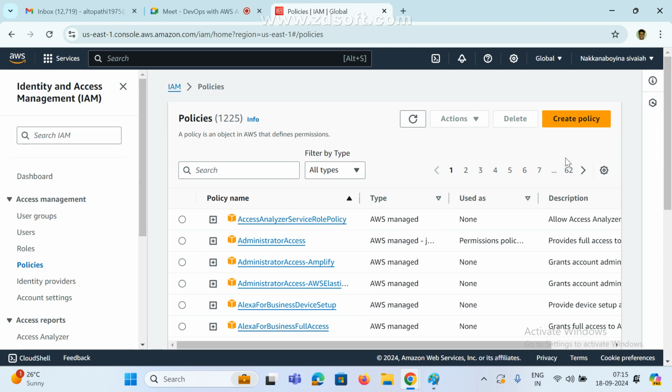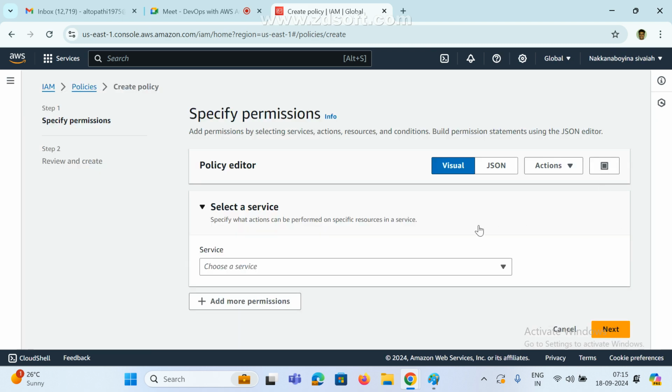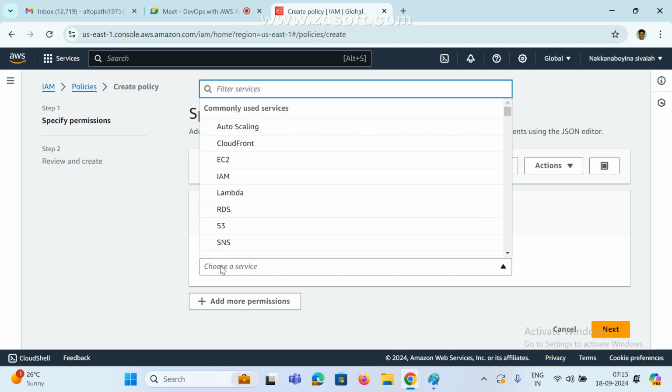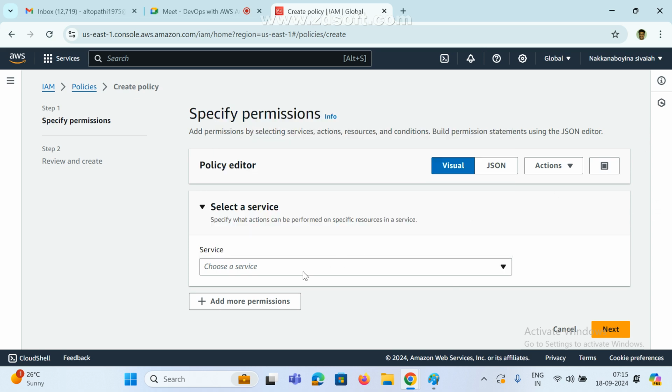So how to create it? There is one option, create policy. Now, there are three ways. See here, add permissions by selecting the services, actions, resources and conditions. So just give which service I am going to create the policy for. AWS provides many services, right? EC2, S3 bucket, VPC, subnets, and so on. Now we are going to create our own policy. For which service is this policy?